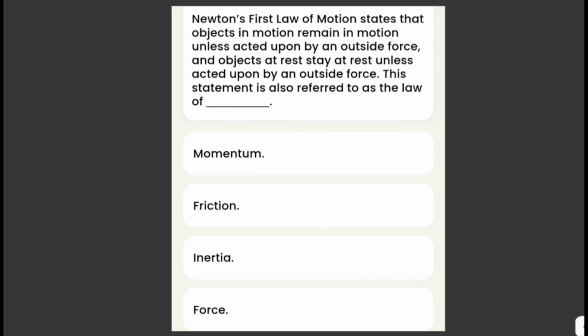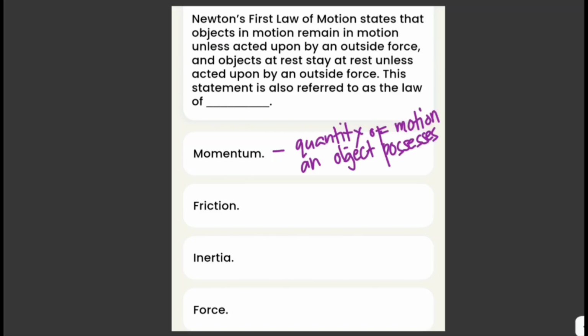Momentum is a fundamental concept that describes the quantity of motion an object possesses. It is the product of an object's mass and its velocity, or a measure of how difficult it is to stop a moving object.